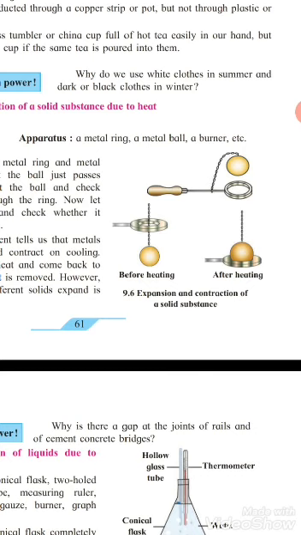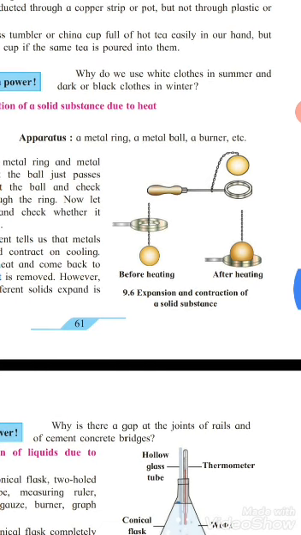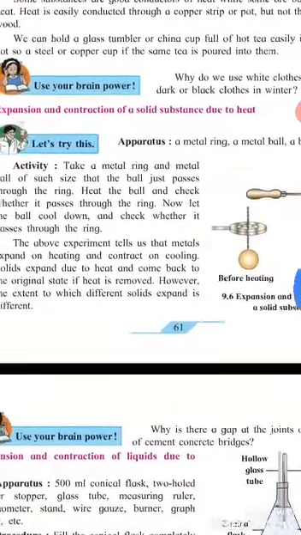But when it cools down, the amount of heat gets lost and the solid comes back to its original state, and that's why it is able to pass through it. When solids get heat, they show expansion, and when they lose the heat, they show contraction.